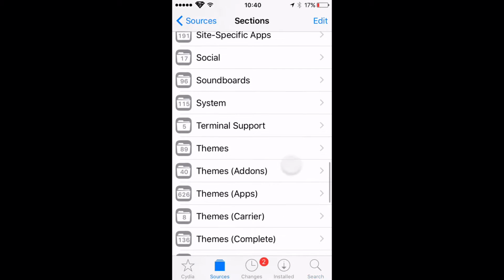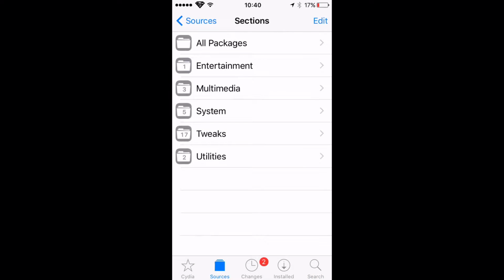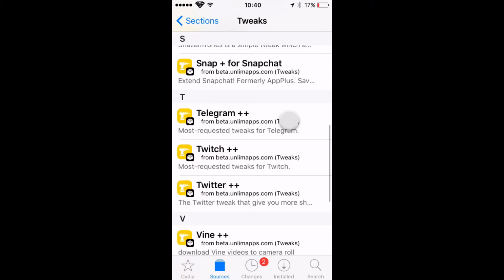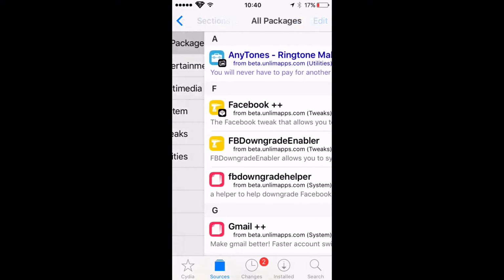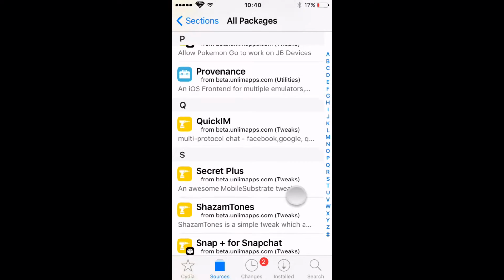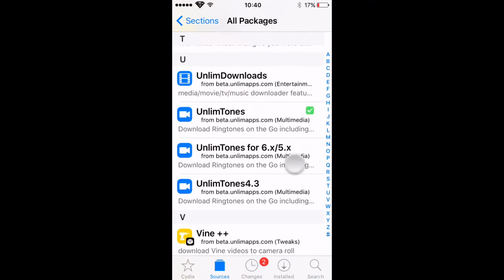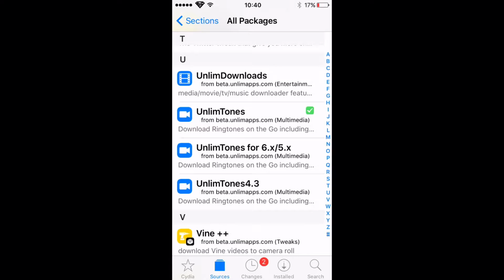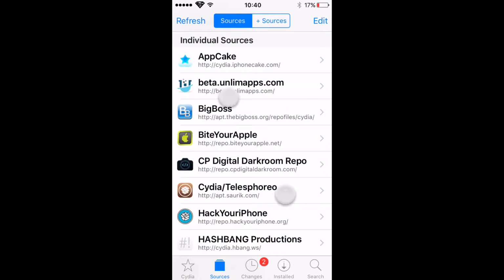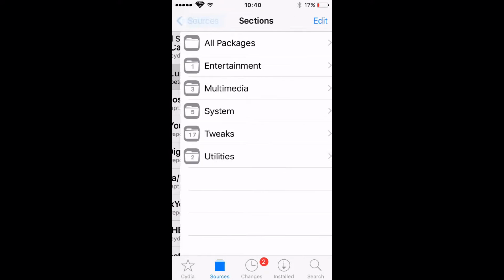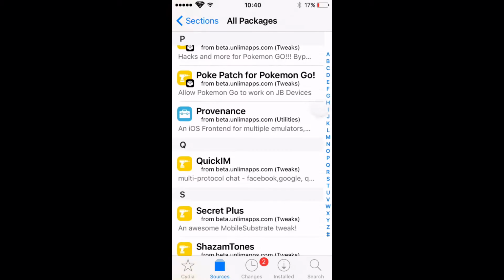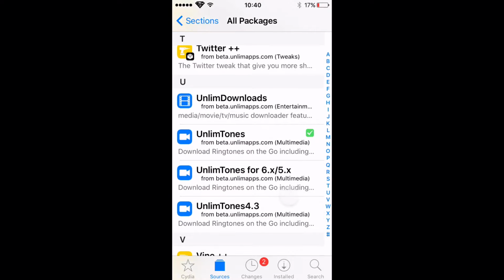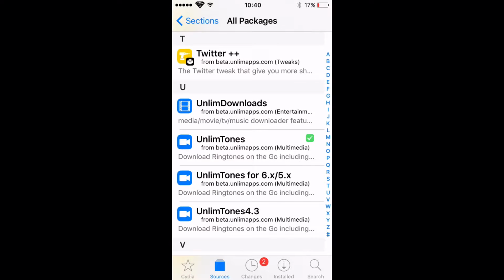I'll just go here and then you go to right here. You could just do this and then just go to the one. So the source is Beta Unlim Apps. So you just tap on it, go to all packages, scroll down to the U's, and then it's this one. It says Unlim Tones. You just tap on it, tap on the top right where it says install, and then you'll be good to go.